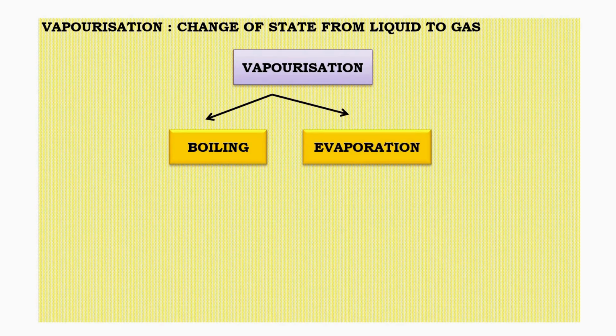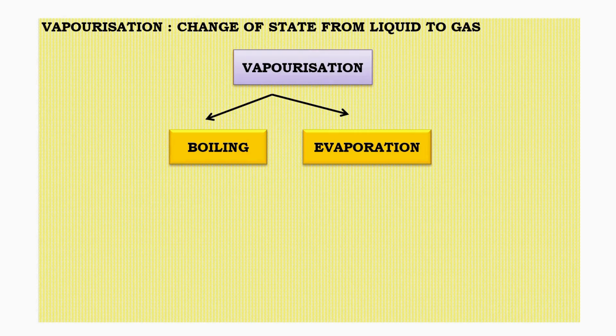Boiling and evaporation as types of vaporization. Vaporization can be classified into two processes. One is boiling, and the other is evaporation. Though both involve the change from liquid to gas, they occur under different conditions and show different characteristics.